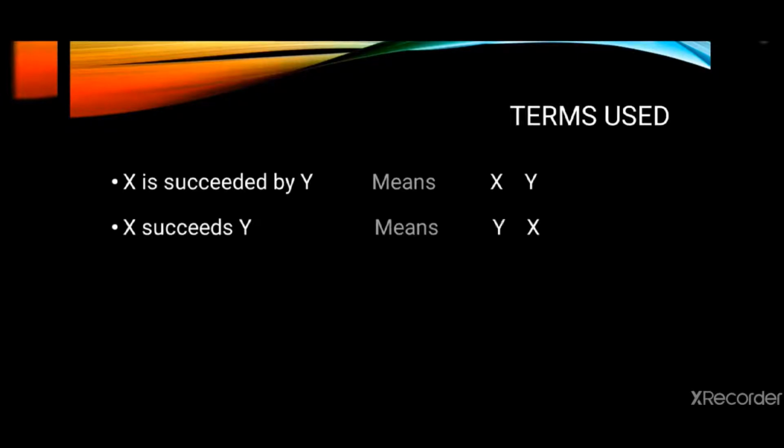Now, the next terms that will be used in the questions are x is succeeded by y, which means x will come first and y will be the second term, as in x is being succeeded by y is the second term. Now, next is x succeeds y, which means x will come in the last. First term will be y, second term will be x.